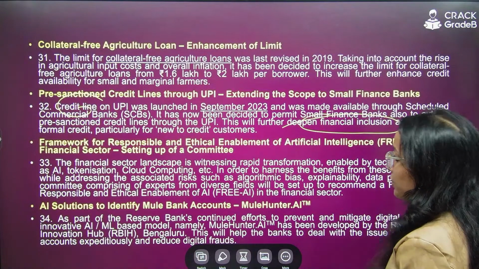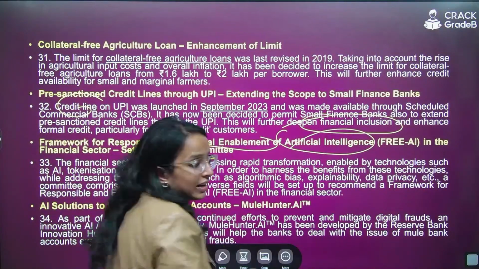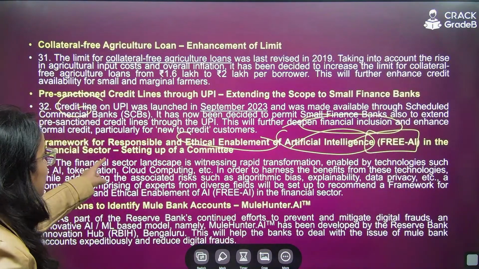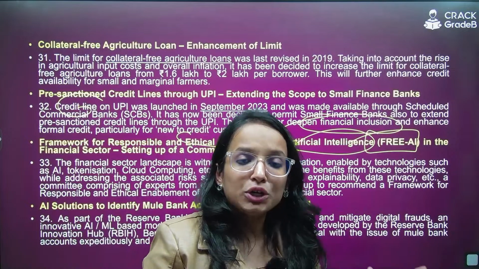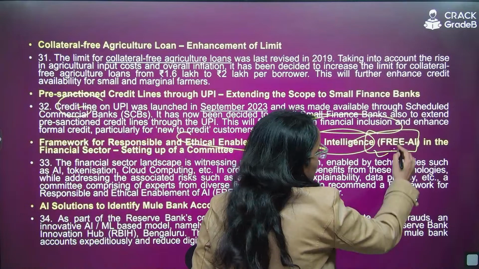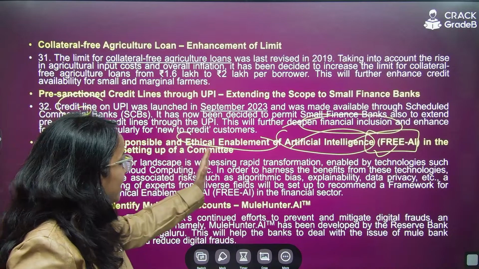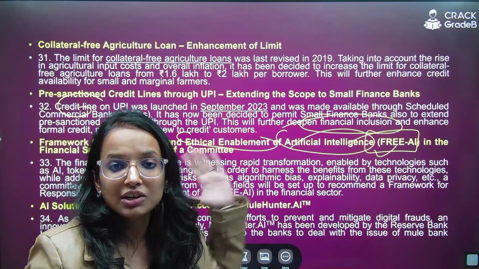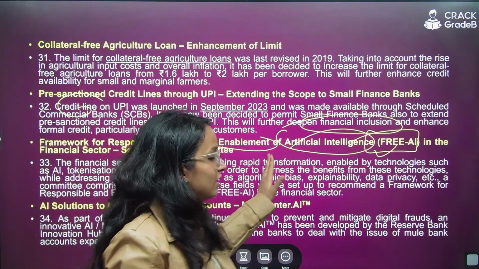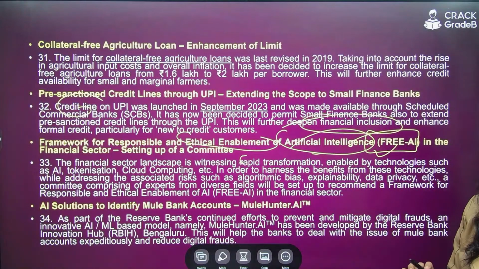Okay. Then framework for responsible and ethical enablement of artificial intelligence, FREE-AI. Remember, FREE-AI in the financial sector. They want to set up a committee to implement this thing, FREE-AI. Now you also need to remember the full form of FREE-AI. They can ask you, what is the full form? Framework for responsible and ethical enablement of artificial intelligence. Again, I am repeating, framework for responsible and ethical enablement of artificial intelligence, FREE-AI.